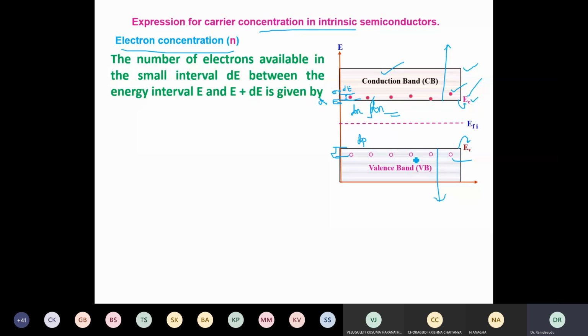And if I go for the valence band, the same process can be applied. I find how many are there in a small energy gap, E plus dE, and that number I call dP.